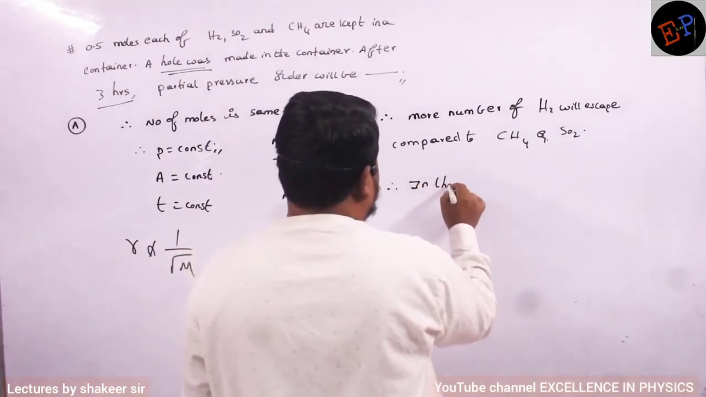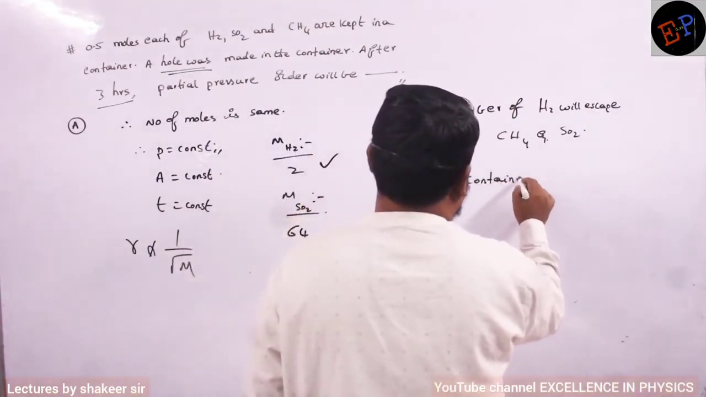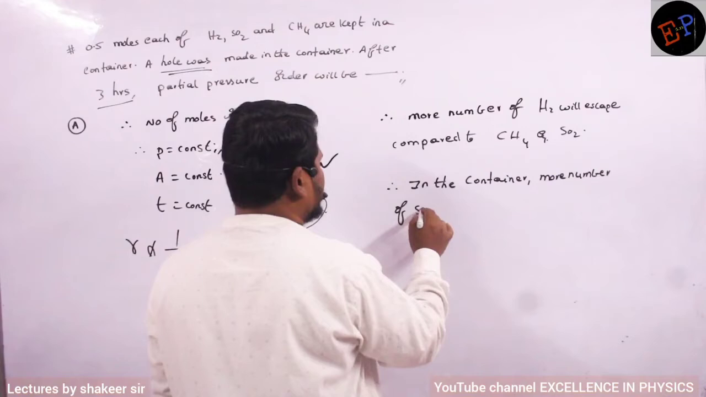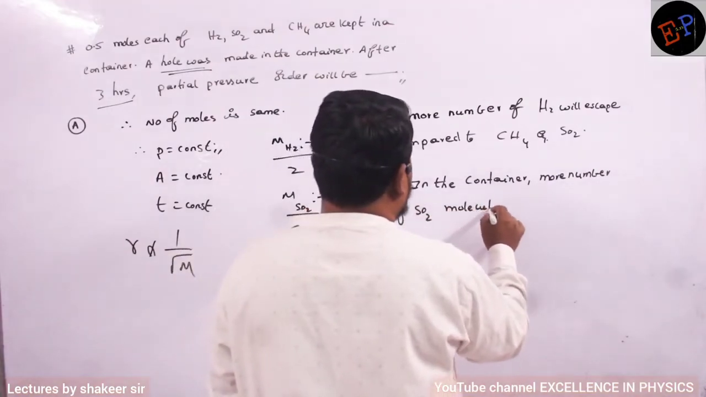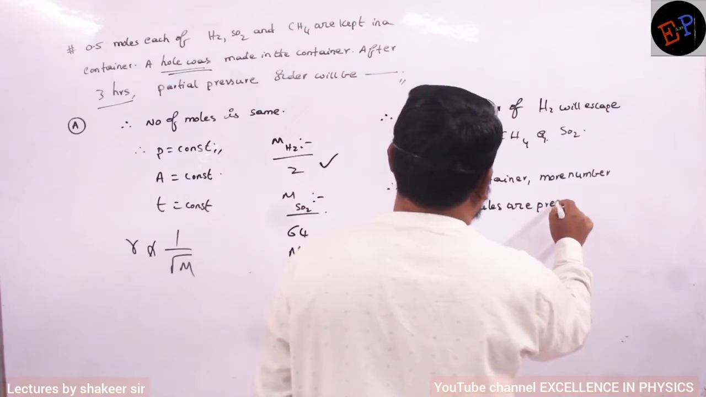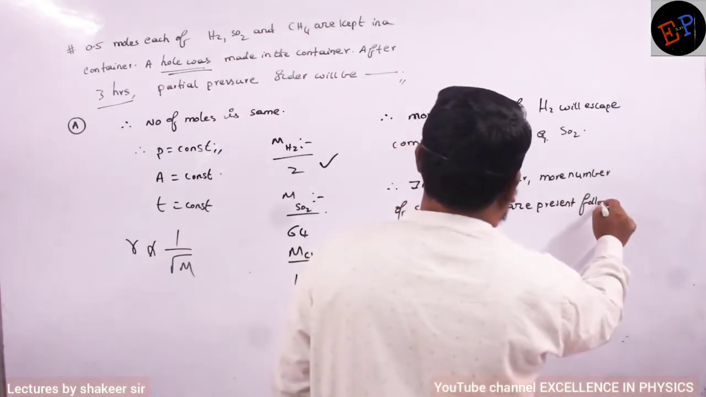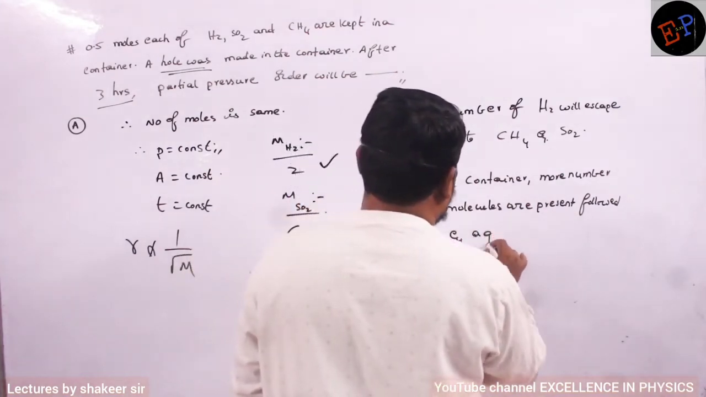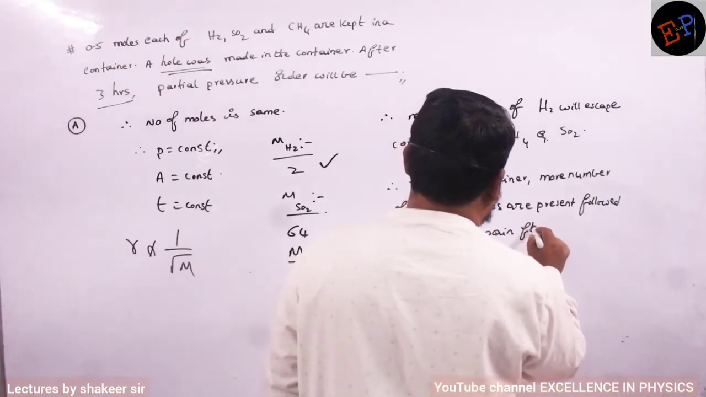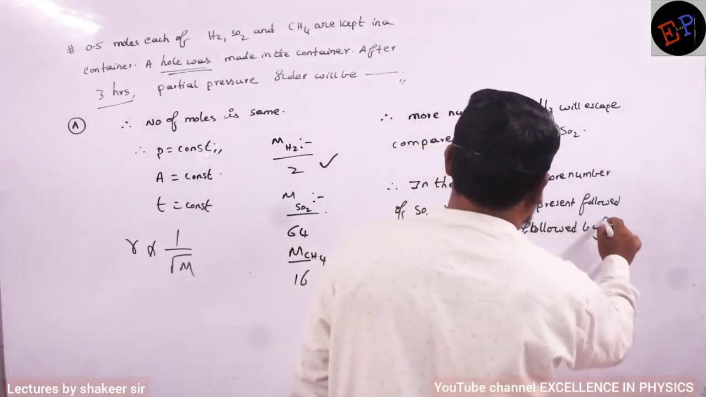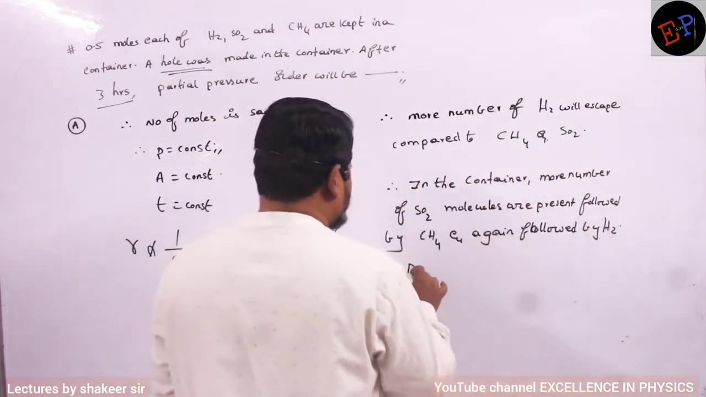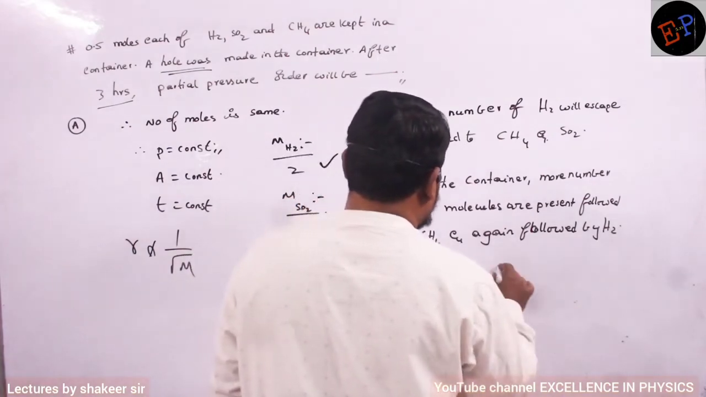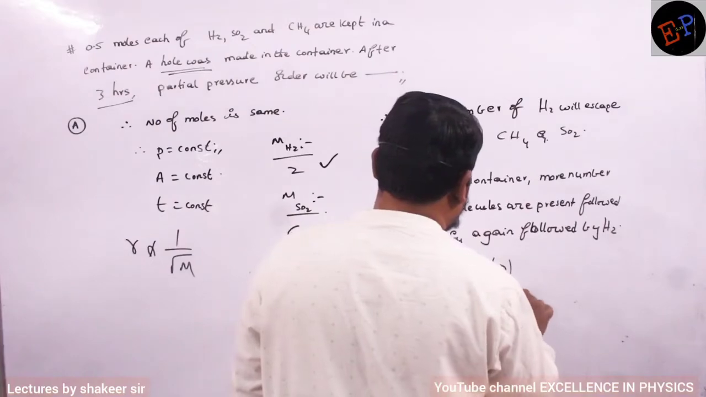Therefore in the container, more number of SO2 molecules are present, followed by CH4, and finally followed by H2. Clear? Therefore, partial pressure of sulfur dioxide is greater than partial pressure of CH4, which is greater than partial pressure of H2. Clear?